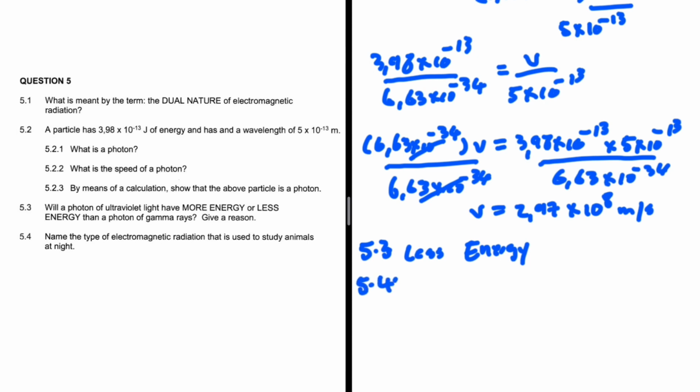So 5.4, name the type of electromagnetic radiation that is used to study animals at night.